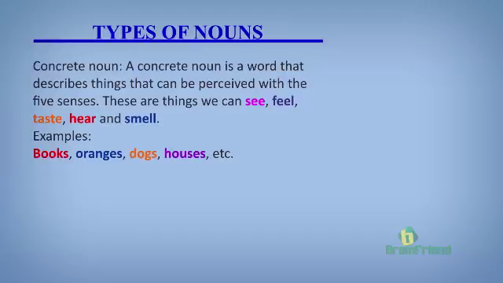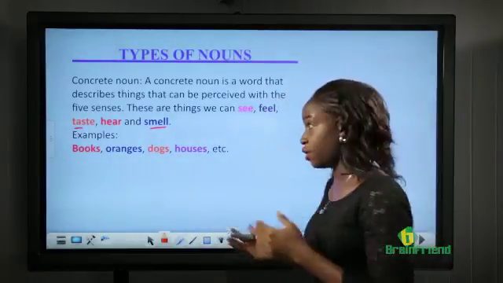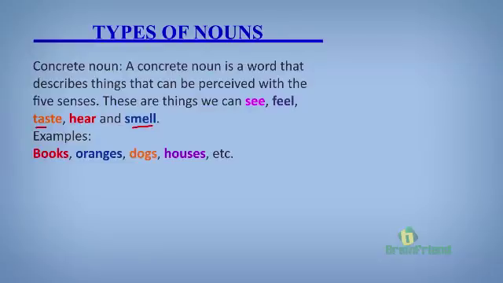Now, concrete nouns are just like the opposite of abstract nouns. Concrete nouns are things that we can perceive with the five senses. The senses of sight, things that we can see. The sense of touch, things that we can feel or touch. The sense of taste, things that you can taste with your tongue. The sense of hearing, things you can hear with your ears. And the sense of smell, things that you can perceive with your nose. Everything in this category, things that you can see, feel, taste, hear, and smell are called concrete nouns.